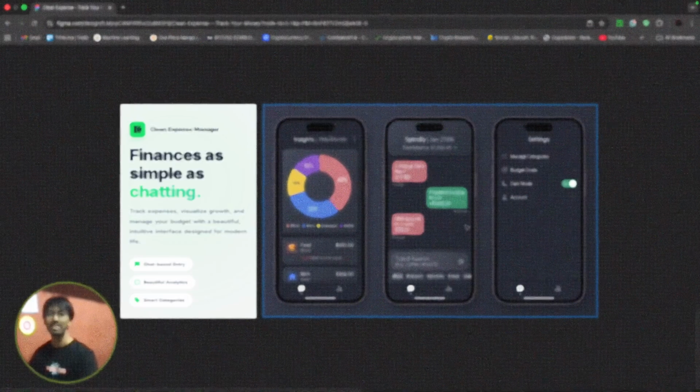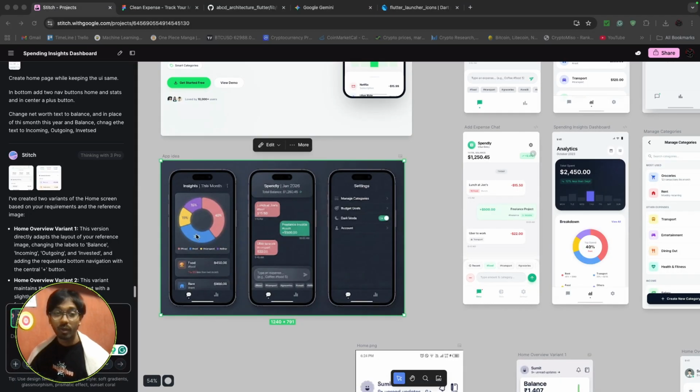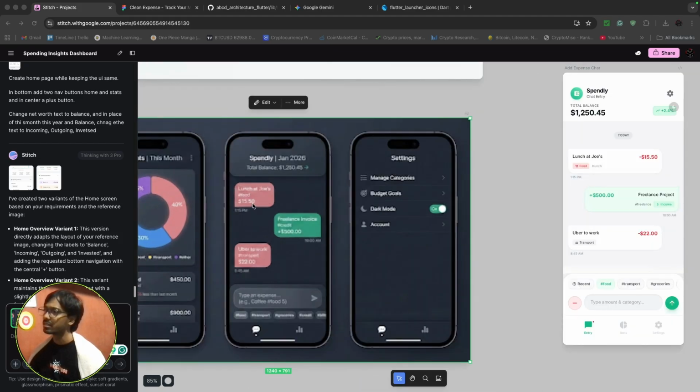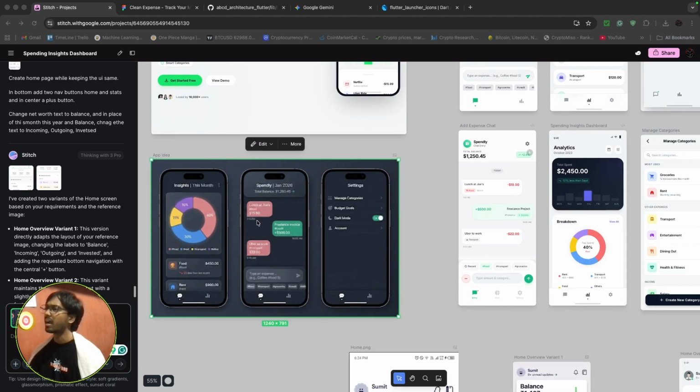So let's get started. I already had this screenshot which I got from ChatGPT. I had given one simple prompt that this is my app, give me a UI. I had explained the idea that I had, and it gave me this statistics page and this chat page that I wanted. I wanted something similar only. I could simply enter hashtag food 500 rupees, and it will auto categorize it, something like this. So what I did, I gave this screenshot